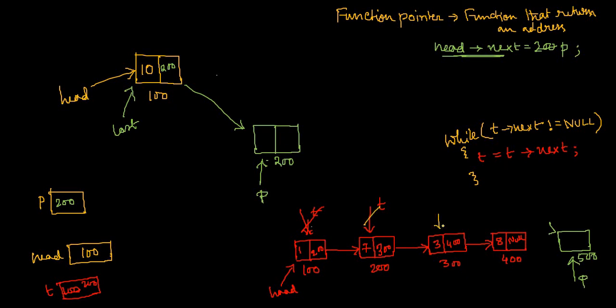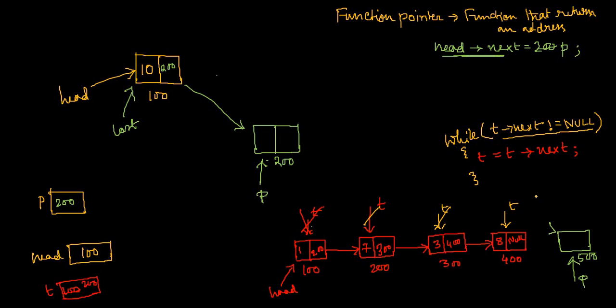So now t will point to this node. Now again t next is not null, so again the loop will execute once. So t equal to t next, that means t will now point to this node. Now t next equal to null. So this loop will break due to this condition: null not equal to null is false. It will no more continue, and you are standing in the last node of the currently created linked list.